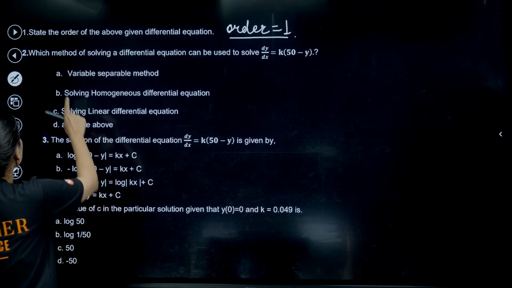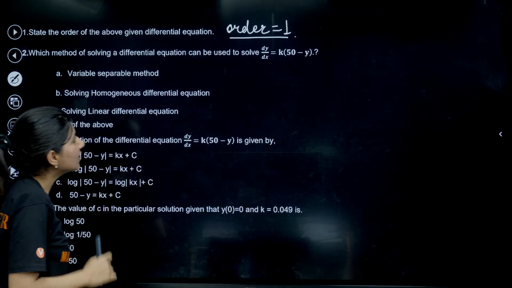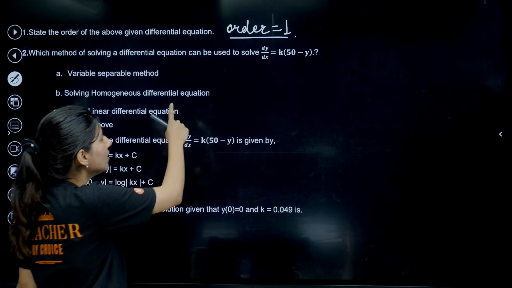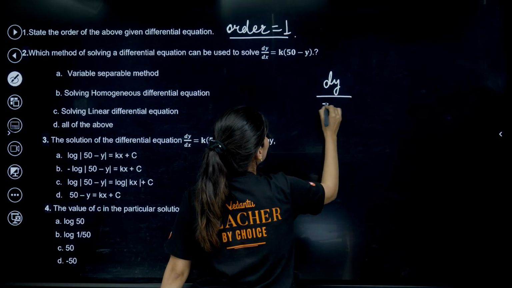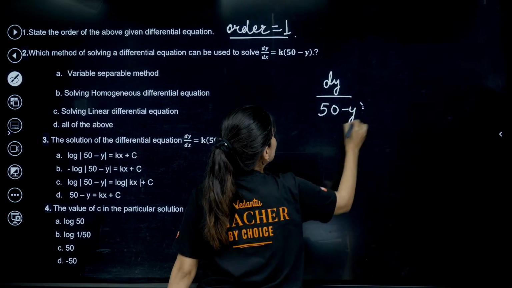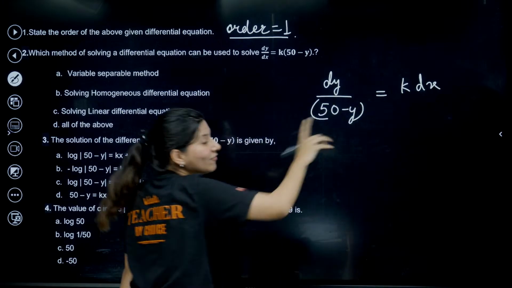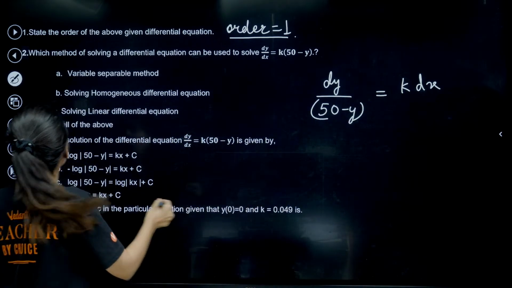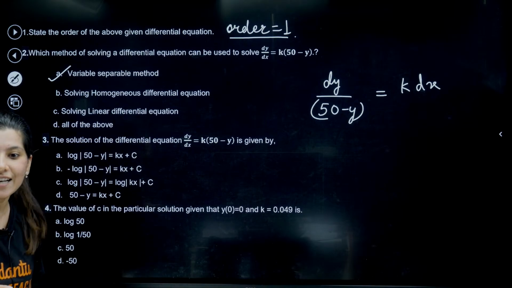Next, which method of solving a differential equation can be used to solve this? Over here I can clearly see that to solve this I can keep 50 minus y towards the left hand side and k dx towards the right hand side. So clearly it is variable separable. We can solve it using variable separable. So for this MCQ, option A is right.